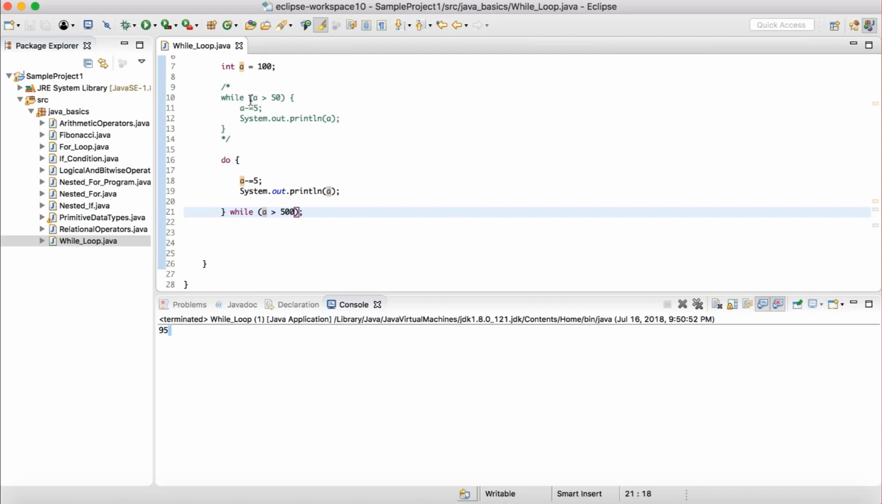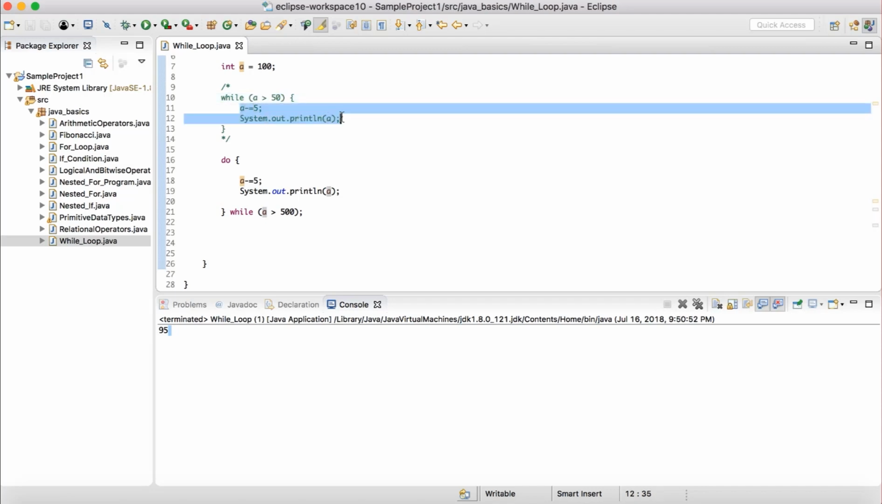In case of while, if the condition is not true, it will never go inside, not even for one iteration.